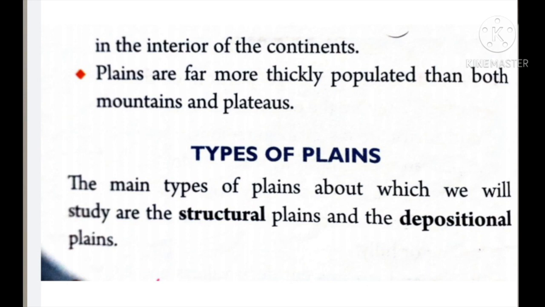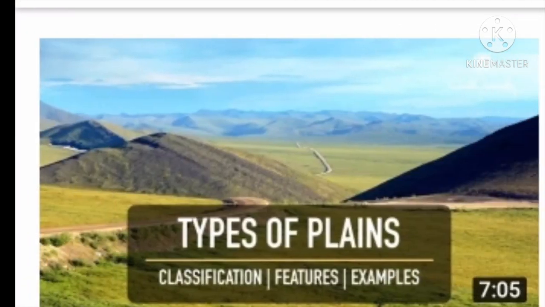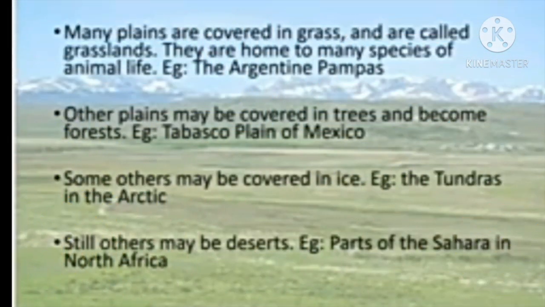Plains are far more thickly populated than mountains and plateaus, as their climate is suitable for the survival of humans. Moreover, they have fertile soil which is suitable for the growth of food crops. Now let us study the types of plains on the basis of their classification features with their examples. Many plains are covered in grass and are called grasslands. They are home to many species of animal life, for example, the Argentine pampas.